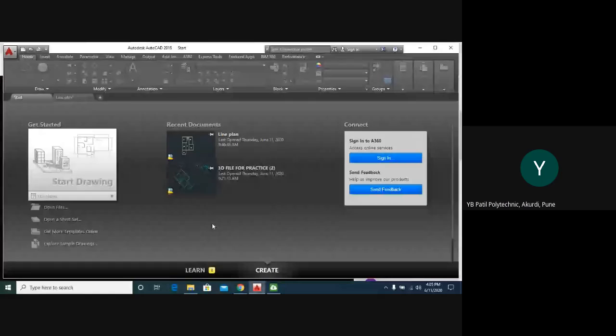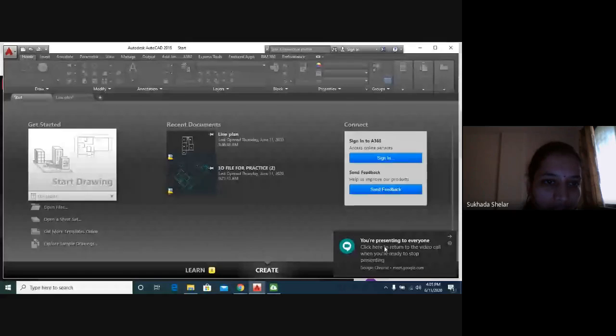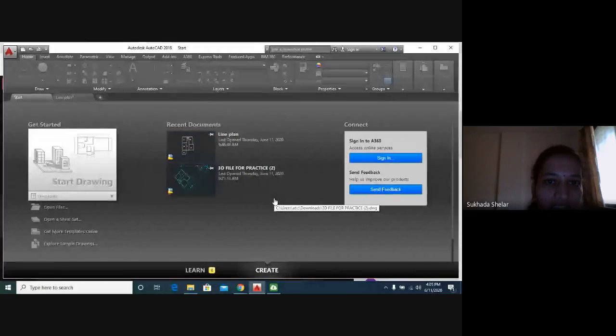Yes, ma'am. Okay. So students, this is our AutoCAD welcome window. When you open the AutoCAD icon on your laptop or desktop, this welcome window will appear. Now tell me, how many of you practiced line plan yesterday? Shubham sir has given you all the details about building planning, drawing, and also about AutoCAD, so you must have practiced line plan.